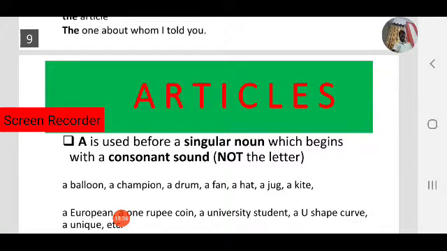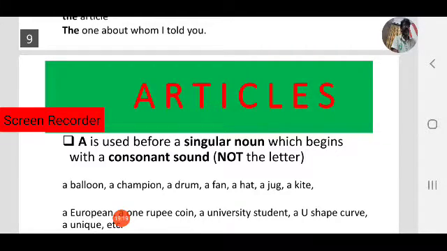Observe, what is important here? In all these words, the beginning letter is a vowel, but we used a. Why? Because we don't focus on letters, we always focus on sound. In European, the U sound is not a vowel sound, it is a consonant sound.